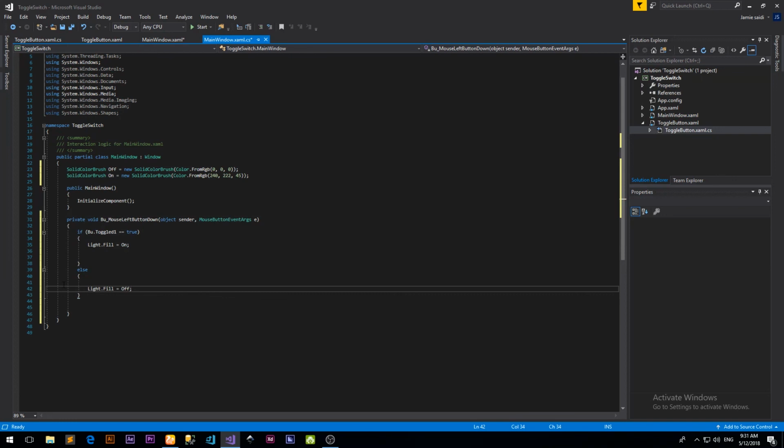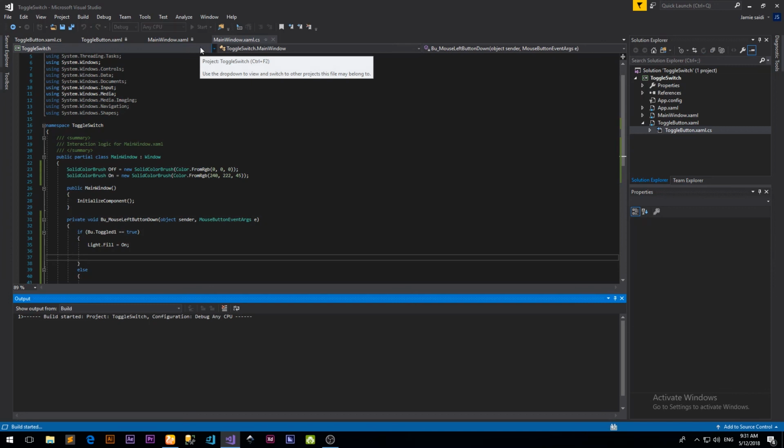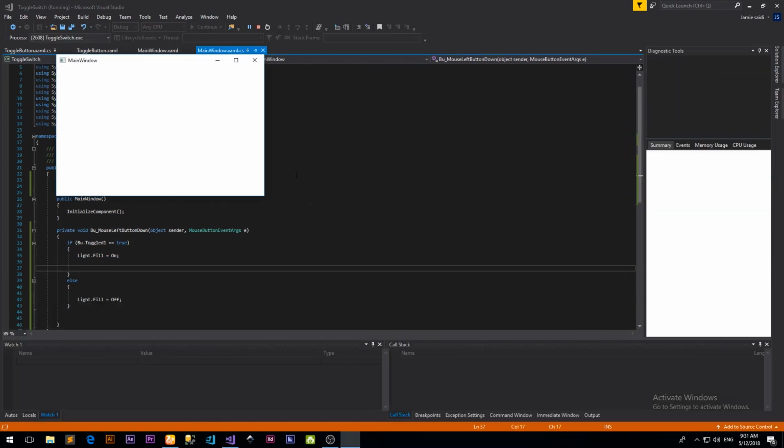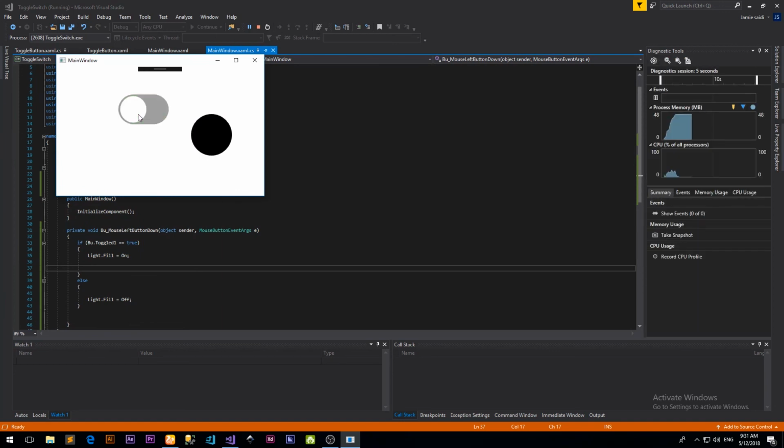Okay, so that's it, just through these simple lines of code. If it's true, it's going to turn it on, else it's going to turn it off. Let's go ahead and test that. Okay, so there you have it, on, off.